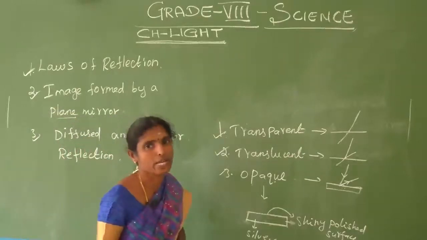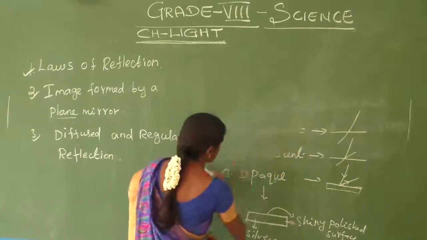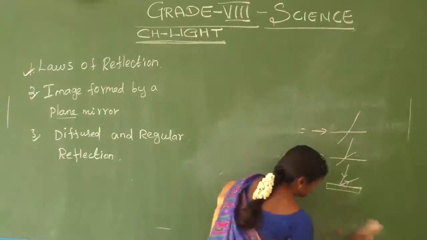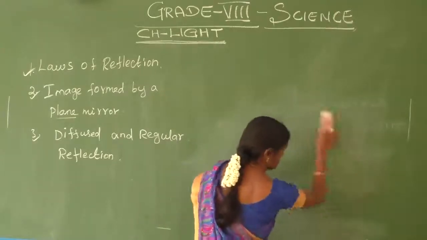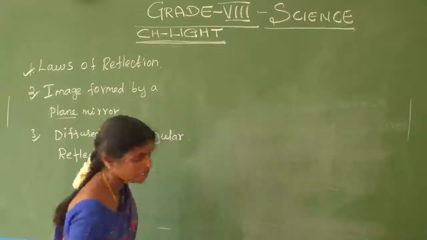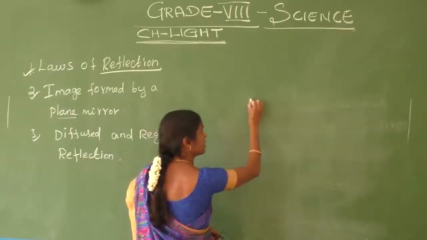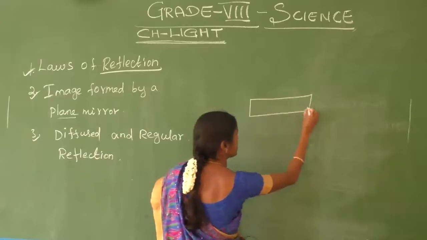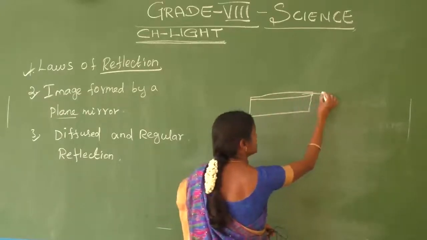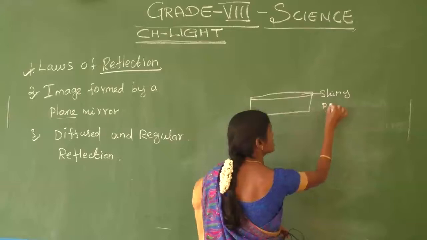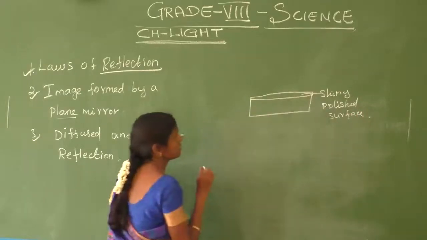What is meant by reflection? Let us consider an opaque object whose surface is shiny and polished.